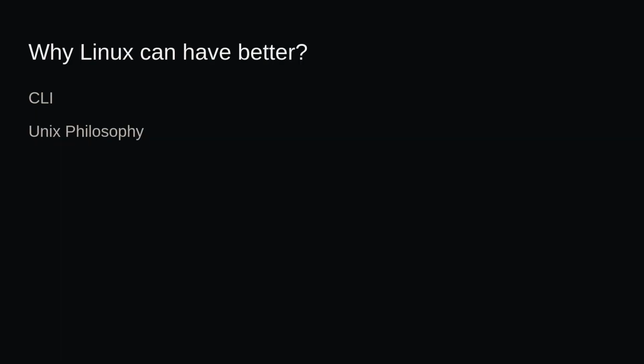Okay, so why can Linux have a better voice control system? Because in Linux, the tools which I use in my life are mostly CLI. All the programs I use, I try to use mostly through the CLI. CLI gives you more control and it follows the Unix philosophy. So we can pipe things, and this is why it's much better. I can write shell scripts to automate. Similarly, I can make it voice controlled.